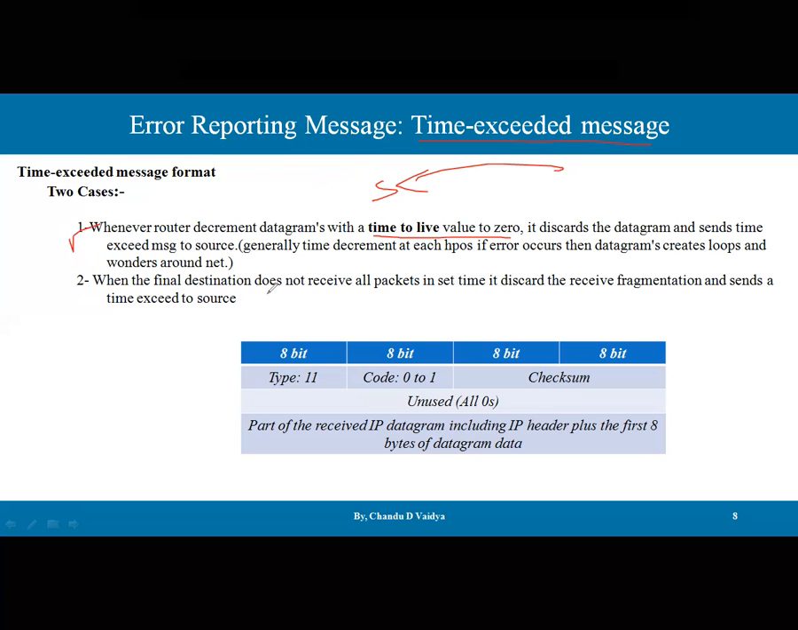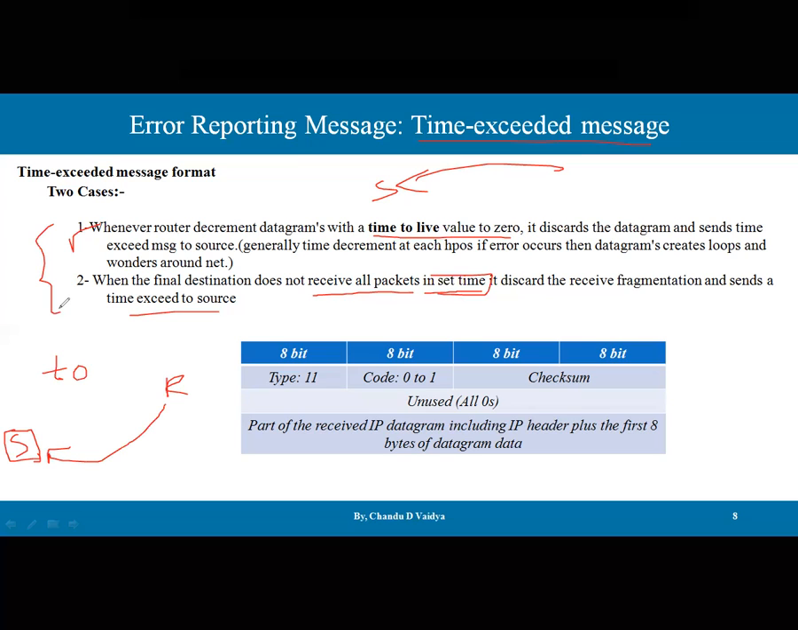And the second case is when the final destination does not receive all the packets in a set, fixed time; it discards the received fragments and sends the time exceeded message to the source. Let's say at any particular time t0, if the receiver is not receiving all the fragments of the source, then the source is informed by the router that time is up, and you have to resend the message again. This can be done with the time exceeded message.